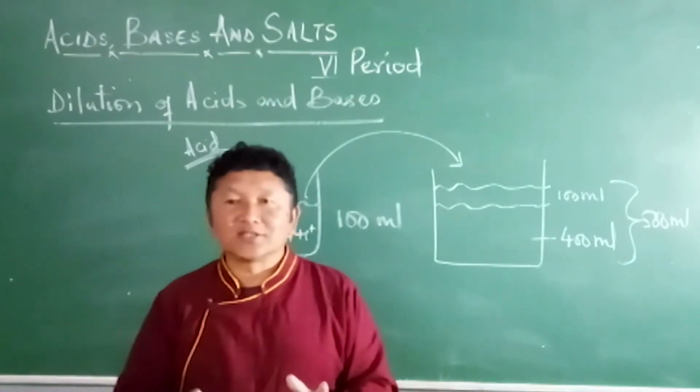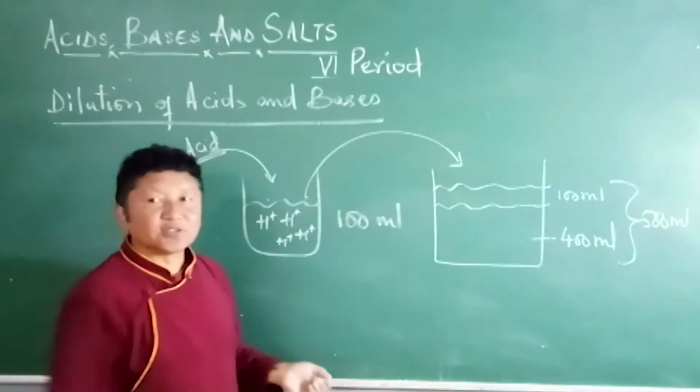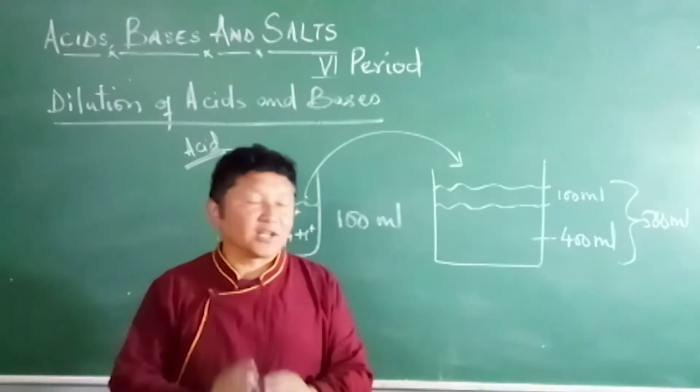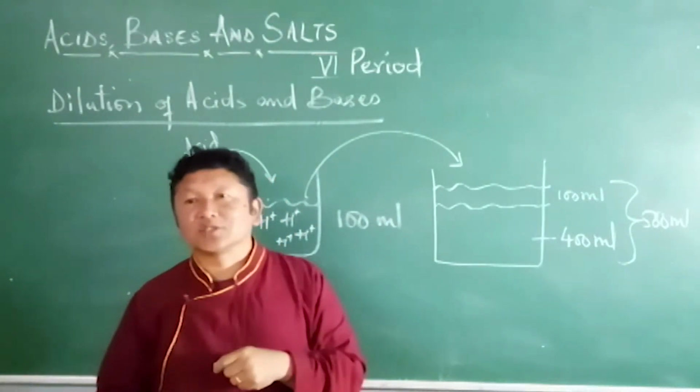When the volume of water increases, the ion concentration per unit volume decreases. Such a process is called dilution.